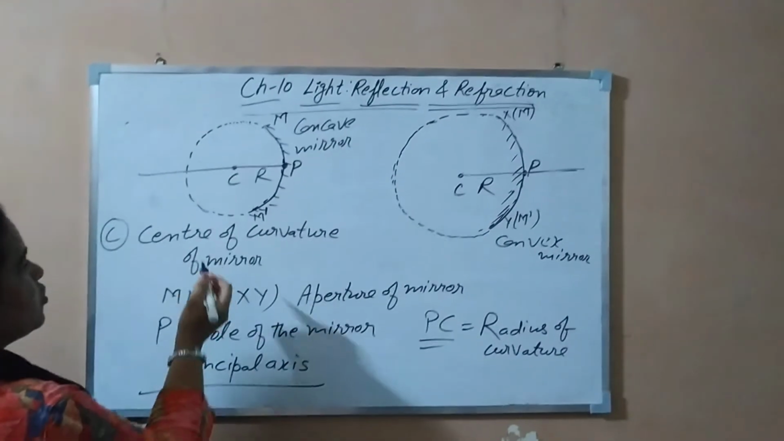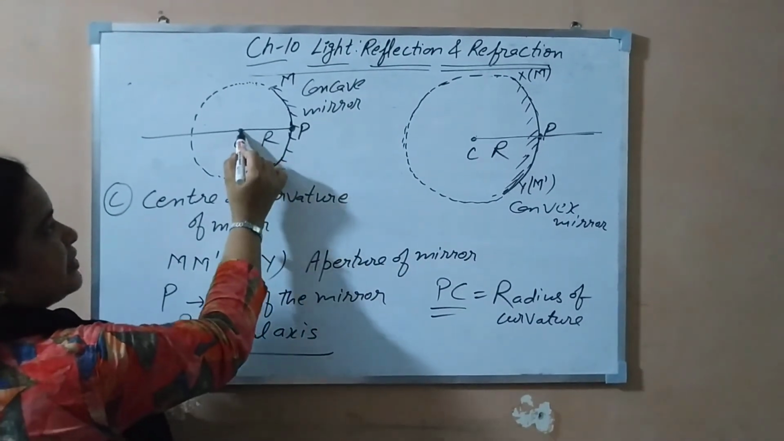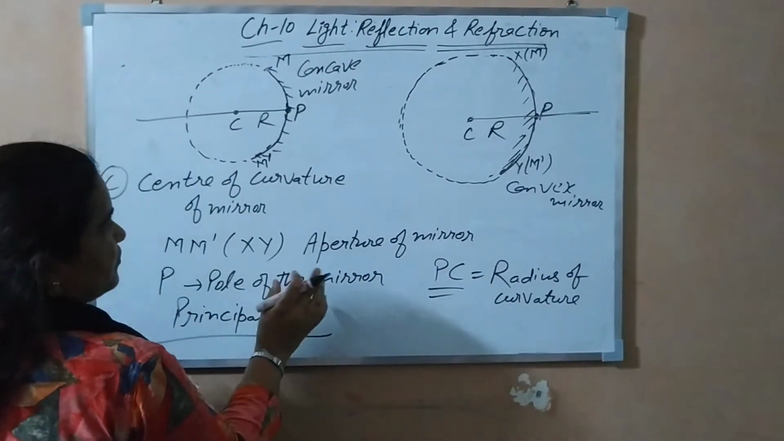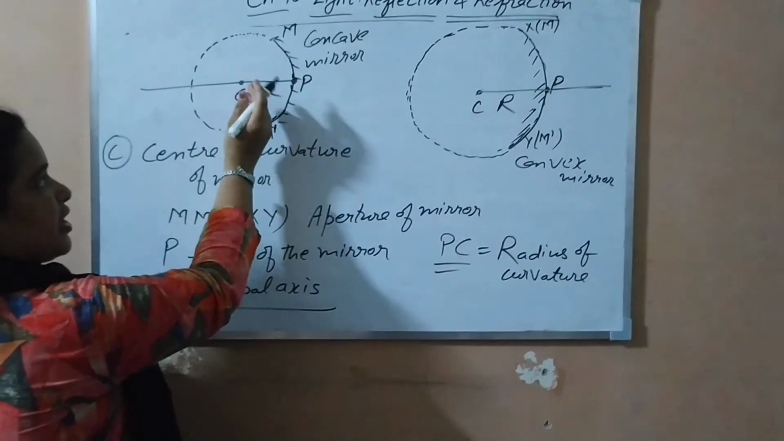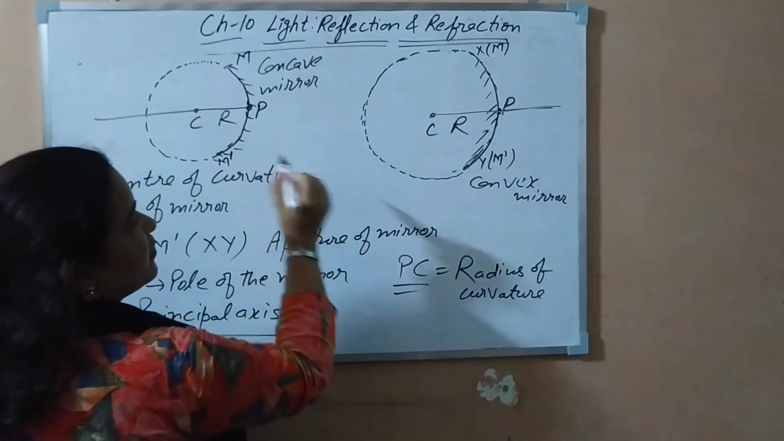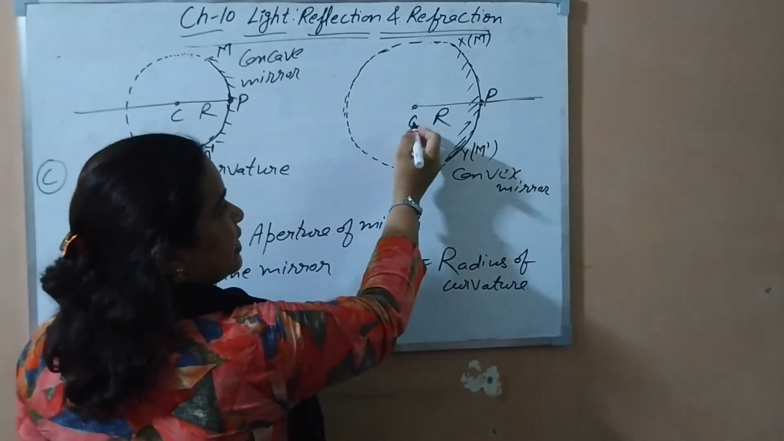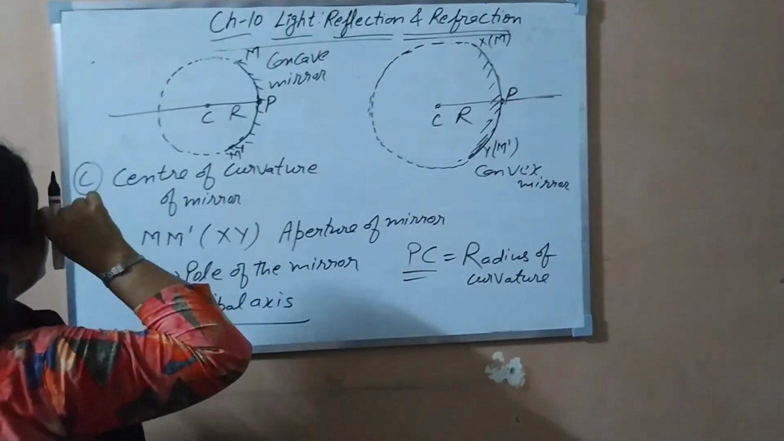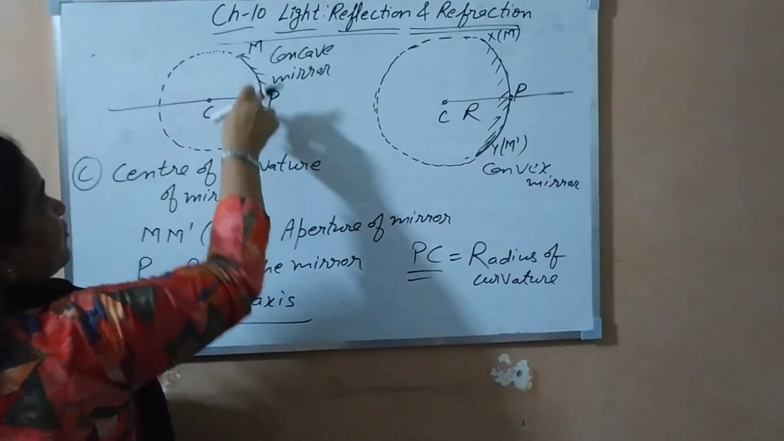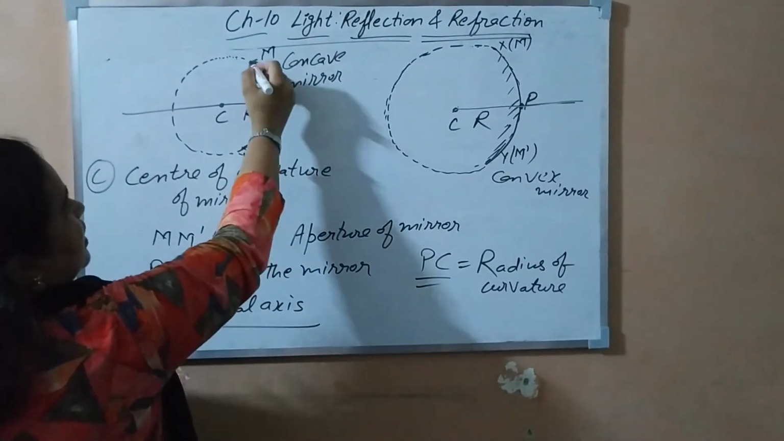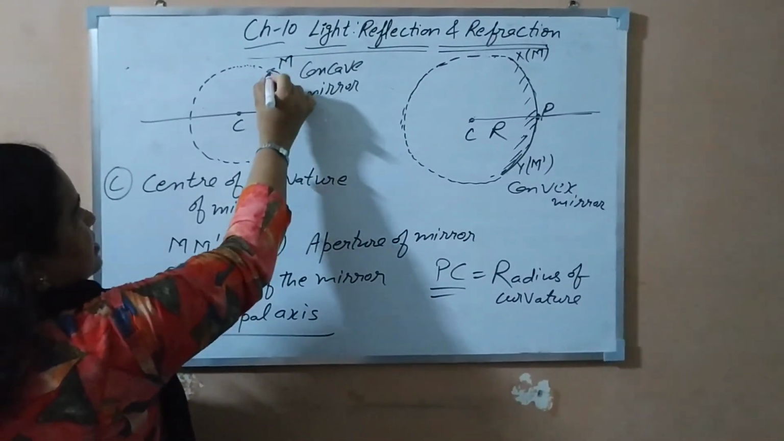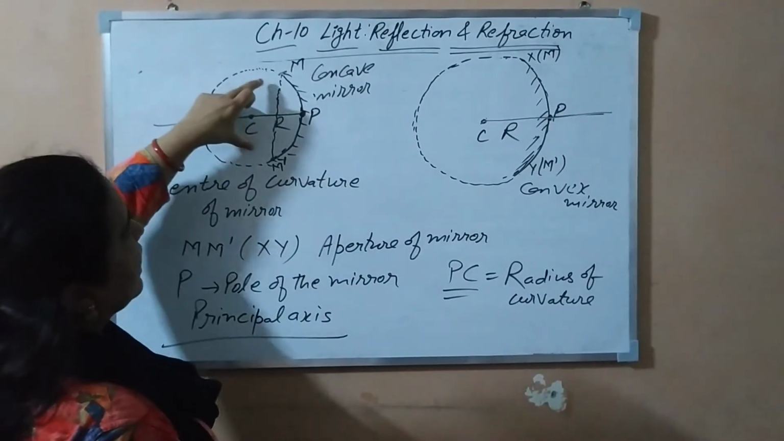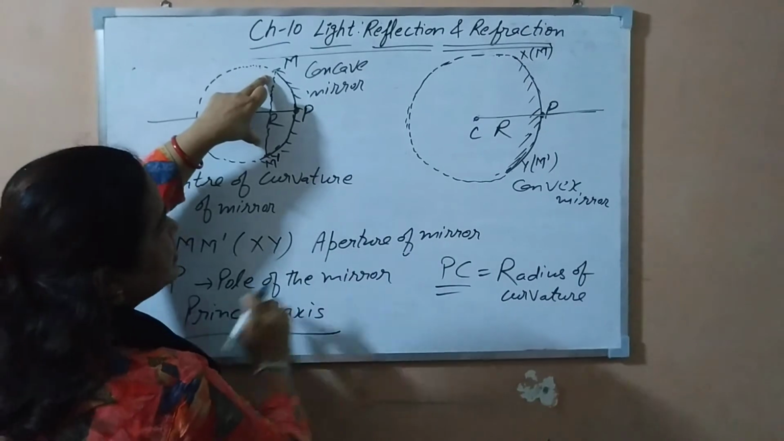So what we come to know is that the center of curvature doesn't lie on the reflecting surface. In the case of concave, it lies in front of the reflecting surface, and in the case of convex, it lies beyond it, on the side opposite the reflecting surface. The aperture I told you about can also be defined as the diameter of the reflecting surface.